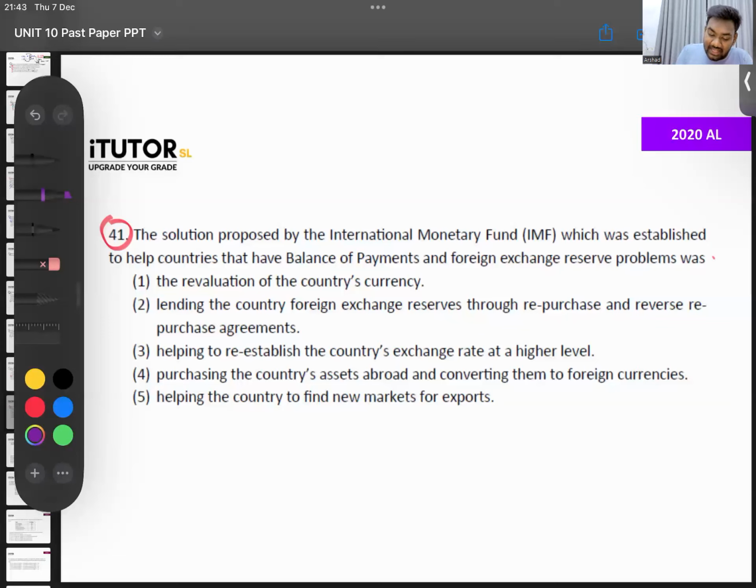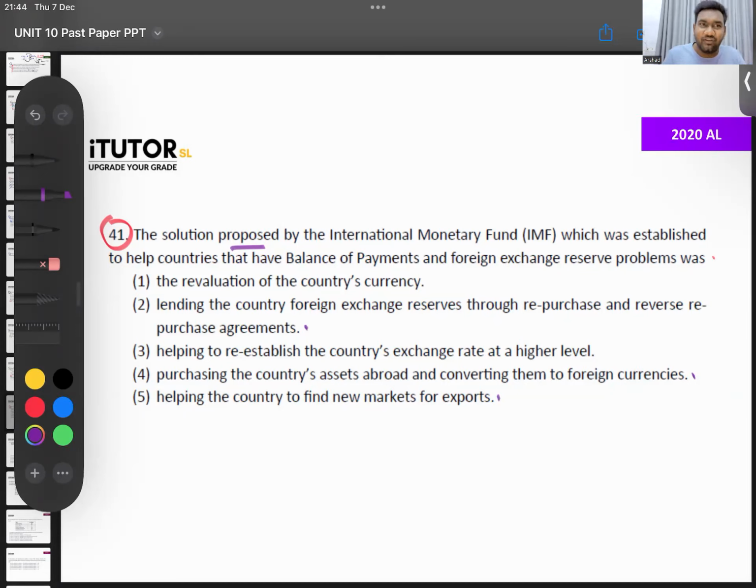What is the main solution that they are saying? Number 1, revaluation of the country's currency. Number 2, lending to the foreign exchange reserves through repurchasing and reverse repurchase agreements. Number 3, help to re-establish a country's exchange rate at a higher level. Number 4, purchasing the country's assets abroad and converting them to foreign currencies. Number 5, helping the country to find new markets for export. What do you think?